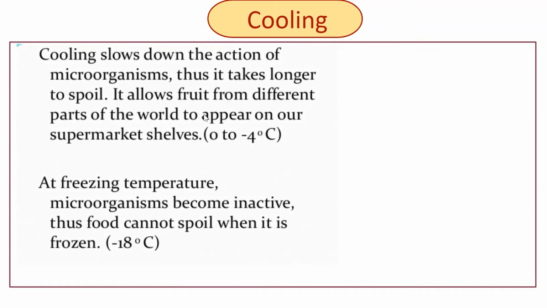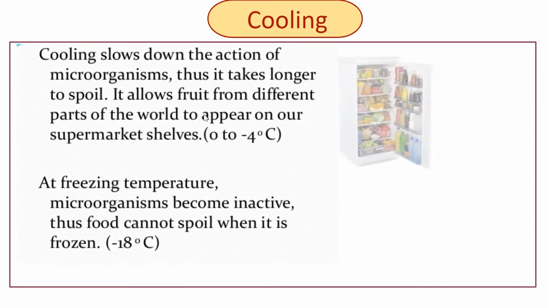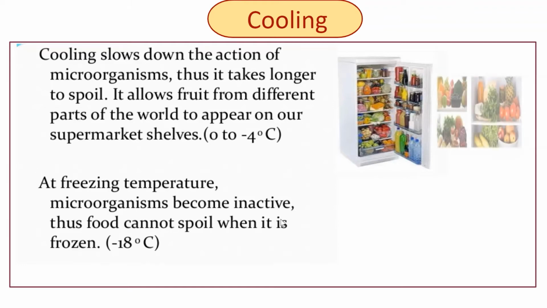Cooling slows down the action of microorganisms, thus it takes longer to spoil. It allows fruit from different parts of the world to appear on our supermarket shelves, stored at 0 to -4 degrees Celsius. At freezing temperature, microorganisms become inactive, thus food cannot spoil when it is frozen.